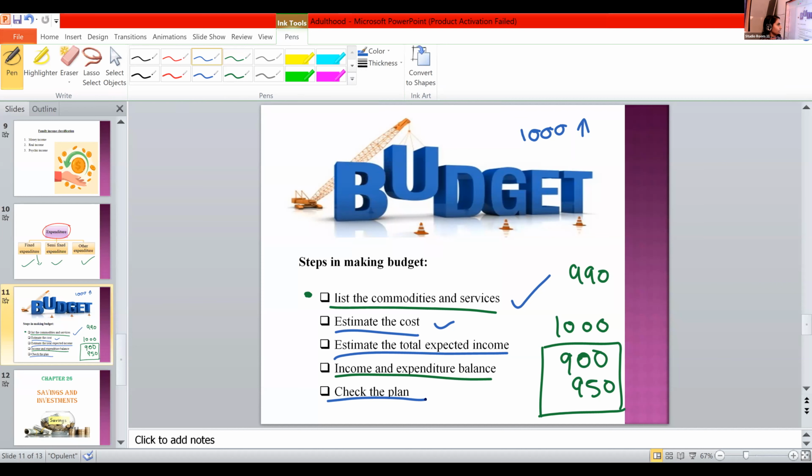Or is it moderate, average? How do you rate your plan? Sana, Meghna? Average. Average. By reducing your expenditure, or by cutting the shoe, it's a good budget. Okay, Meghna, you need to plan your budget according to the amount. So that's the last one, check the plan.